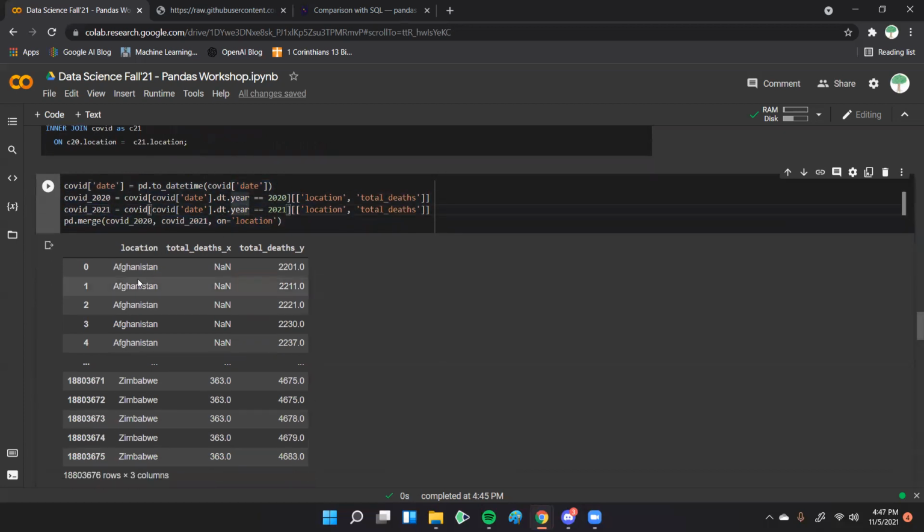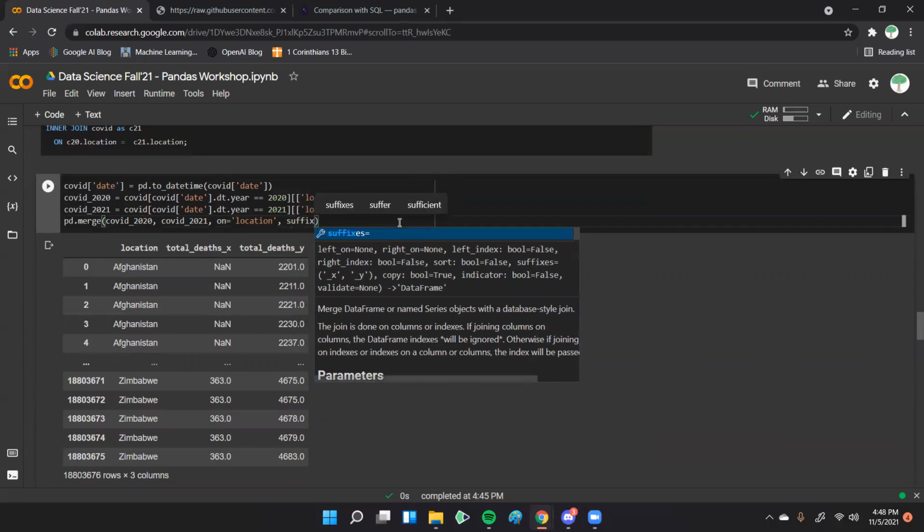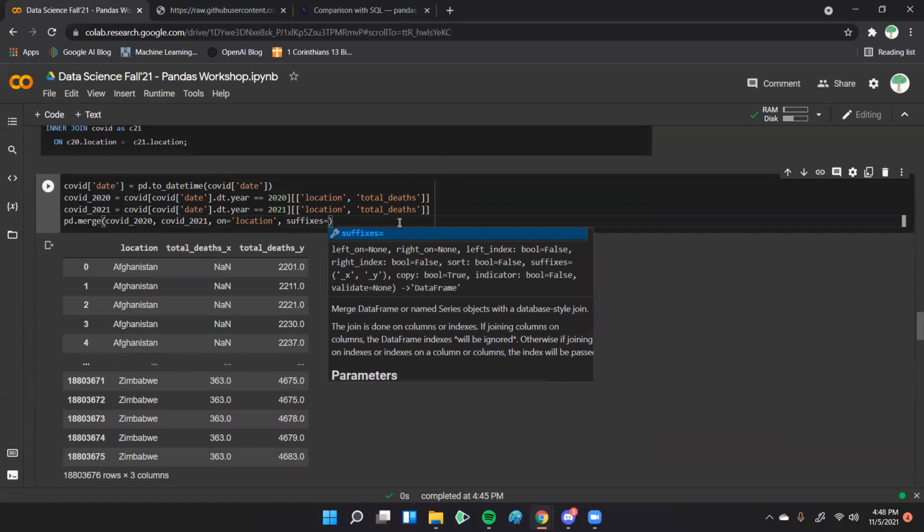So if you see the result, we have total deaths for each location, every combination we could have for that location. We also have total deaths from the 2021 table. And you can also put different suffixes. I believe it's the suffixes parameter. So right now we have X and Y.